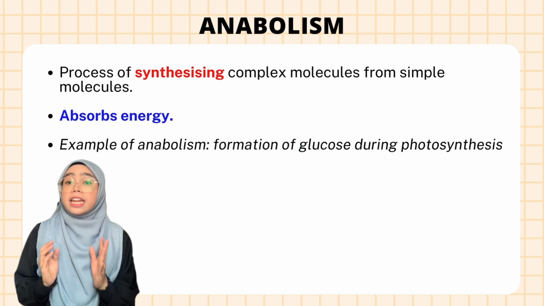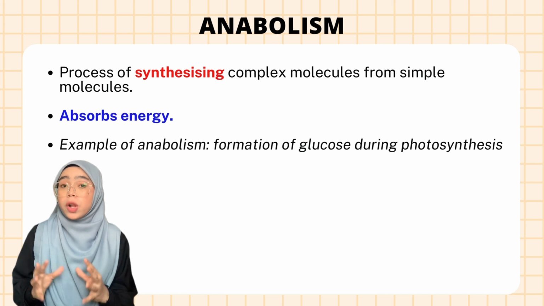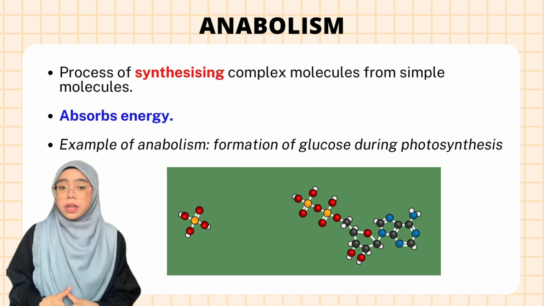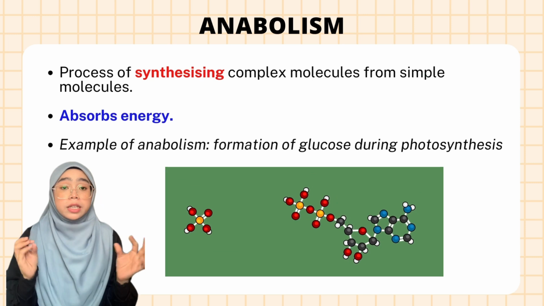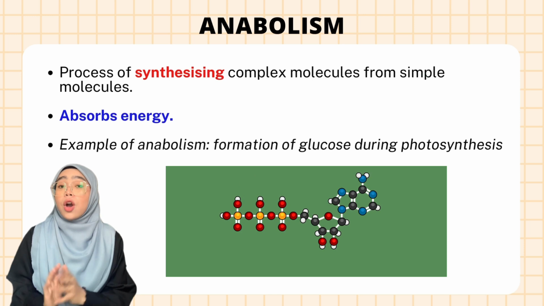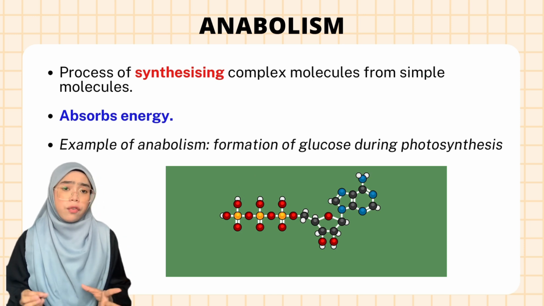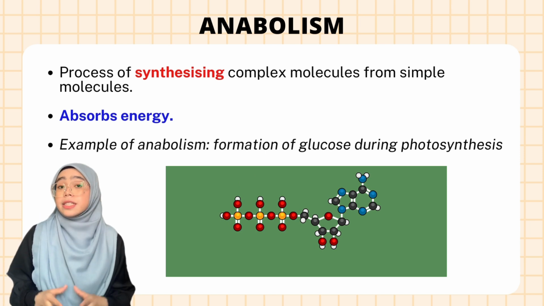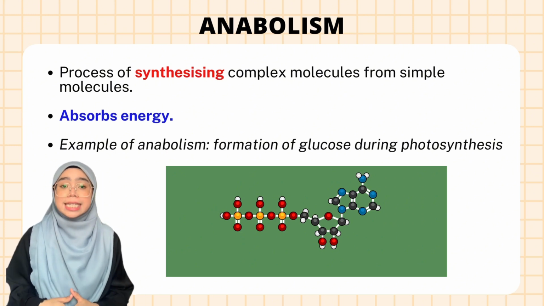In contrast, anabolism is defined as the process of synthesizing complex molecules from simple molecules. Let's look at this example here. When we have a lot of simple molecules and we combine them together so that they form bonds among each other, then a complex molecule has been synthesized. Usually, an enzyme is needed to form the chemical bonds, so this reaction absorbs energy. An example of anabolism is the formation of glucose during photosynthesis.